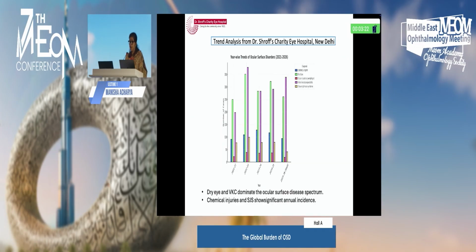At our hospital in Delhi, when we did this study, we found that dry eye and VKC dominate the ocular surface disease spectrum, and chemical injuries and SJS are now showing significant annual incidence, which was less earlier. But this is from 21 to 26 data.